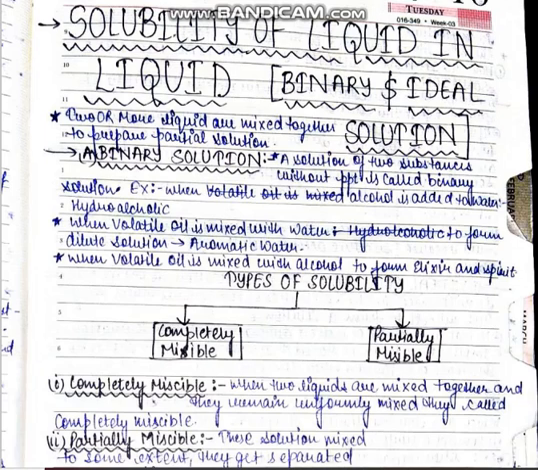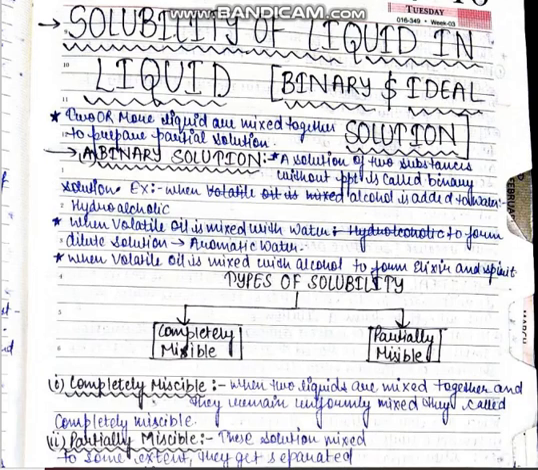When volatile oil is mixed with water, it forms aromatic water. When volatile oil is mixed with alcohol, it forms elixir or spirit. Elixir and spirit are some kind of formulation.